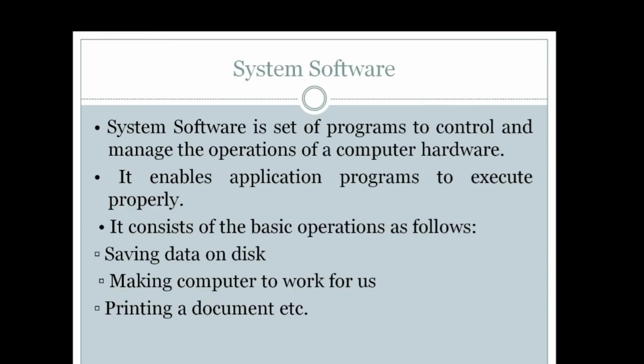Okay, the next type of software is system software. A system software is a set of programs to control and manage the operations of computer hardware. Means system software, basically, are the softwares that are designed to manage the operations of the computer hardware. Okay, means it can manage all the things related to the computer hardware and computer software.